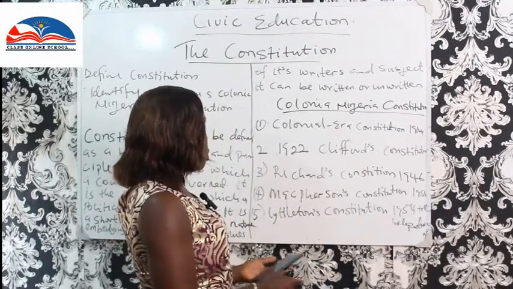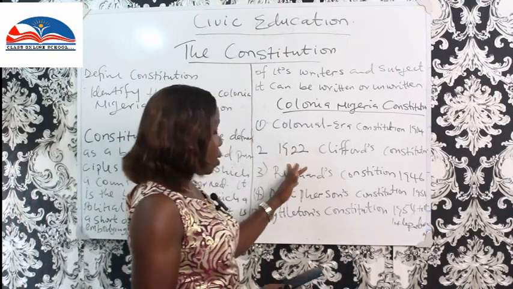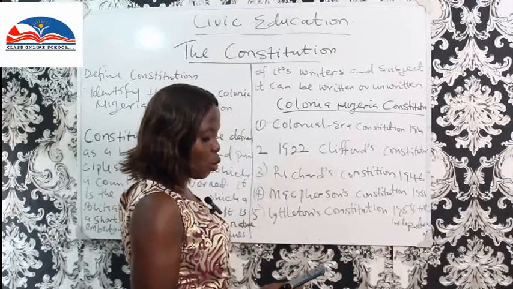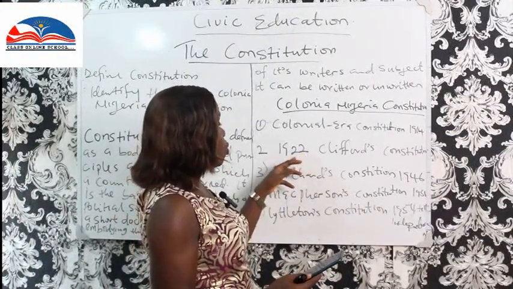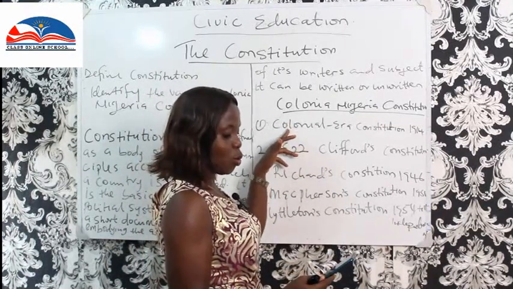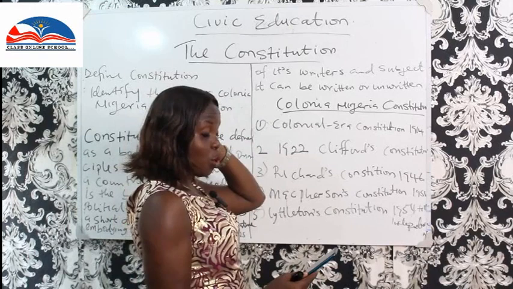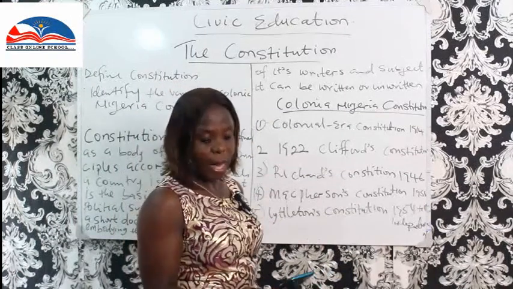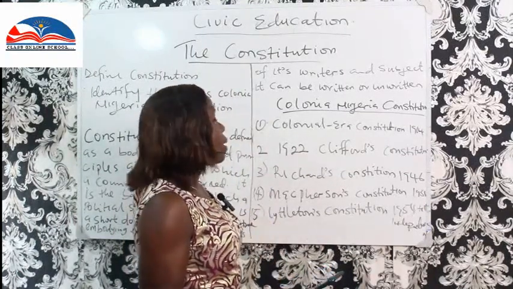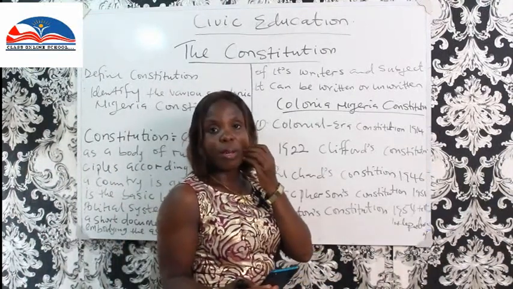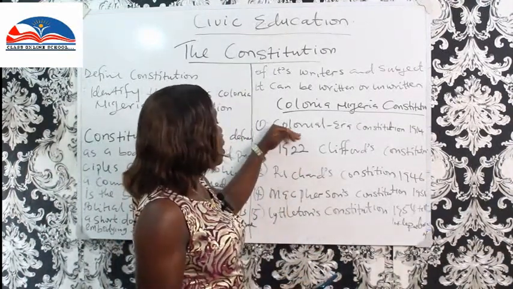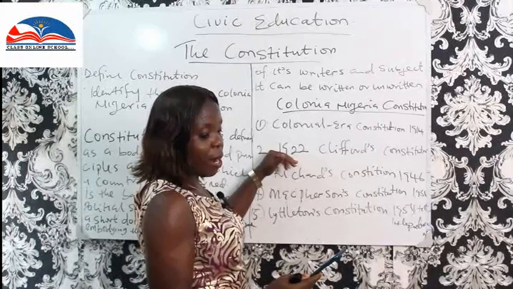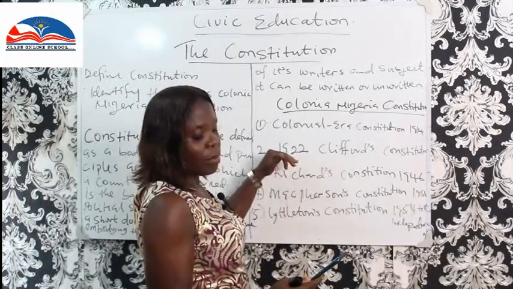Then we see the second one, which is the 1922 Constitution enacted by Clifford. This is the Clifford's Constitution. This 1922 Constitution replaced the 1914 Constitution, and it is a constitution of the colonial era which established a 46-member legislative council, lawmakers that are in the organs of government.